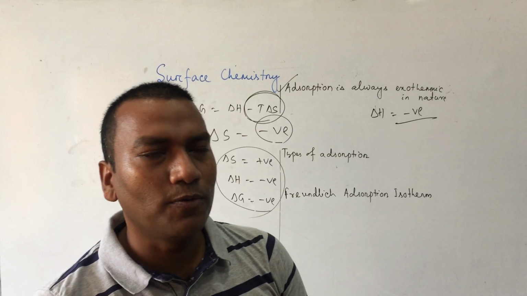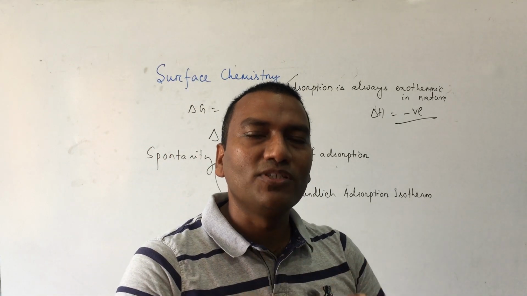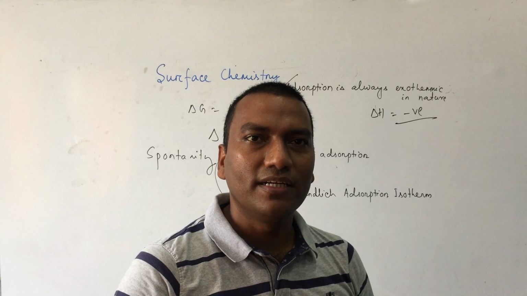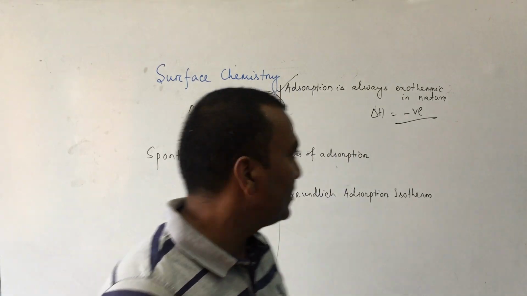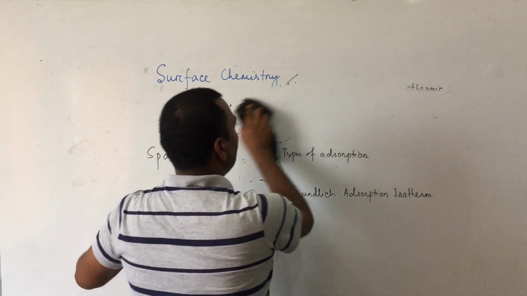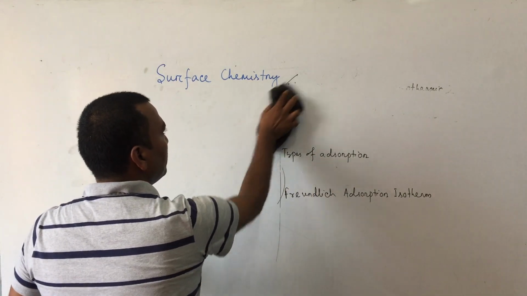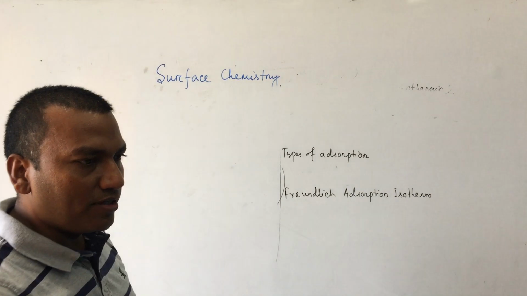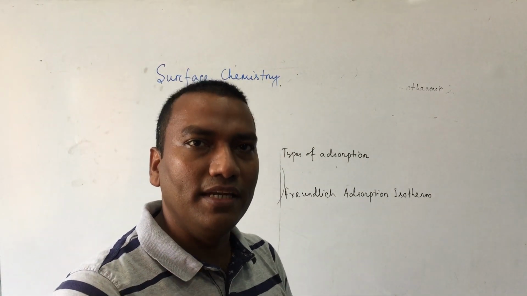So when the residual force of a surface molecule decreases, as a result, it loses energy. That means the delta H value is negative. Clear now? Hence, adsorption is exothermic in nature. So this is the theory of adsorption: adsorption is always exothermic in nature.